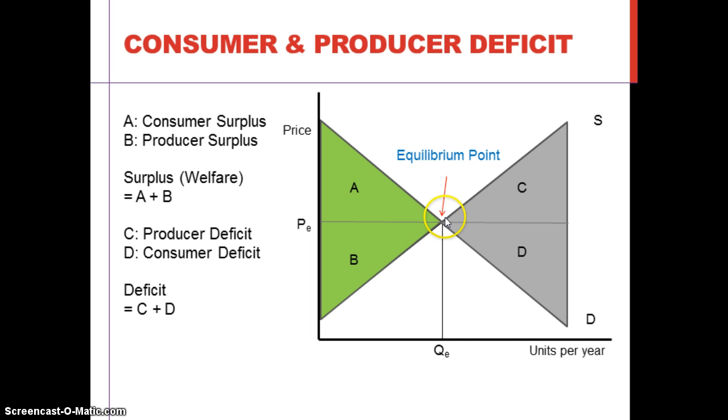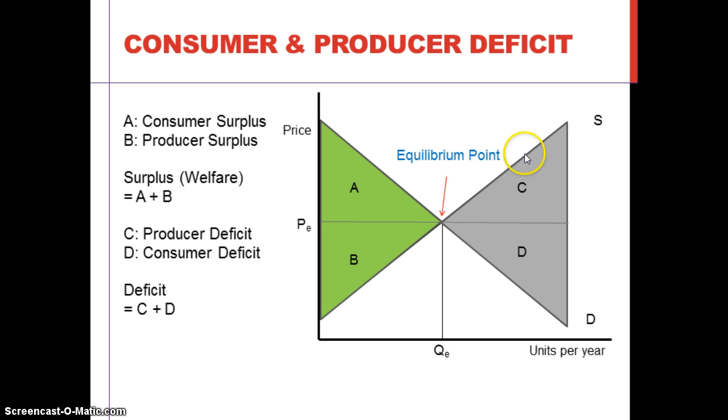For the same reason, C is producer deficit, because at this point producers are willing to produce goods at this price, but the actual price is here, so this is a deficit of producer because they want to get profits by selling the goods at a higher price.